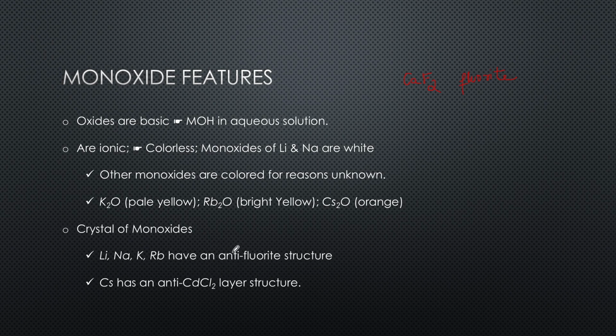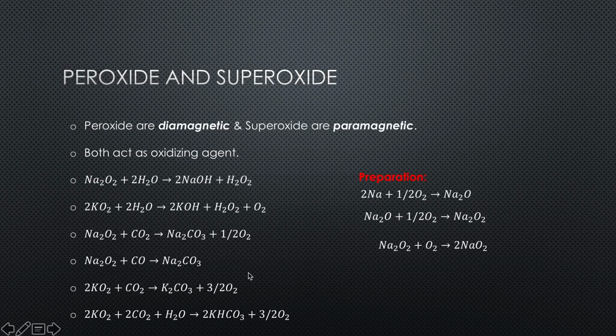To bring that to your knowledge, I brought in this crystal structure. You are aware of the fluoride structure. So when anti-fluoride is said, it just means that the cation and anion positions are interchanged from the original one. That is why they are called anti in this nomenclature. These are some of the basic characteristics of the monoxides. Moving on to our peroxides, peroxides and superoxides you are aware of.